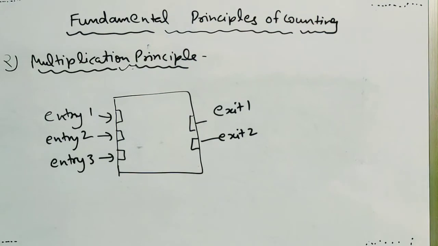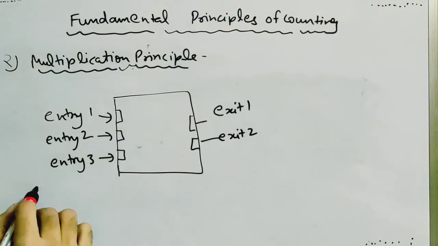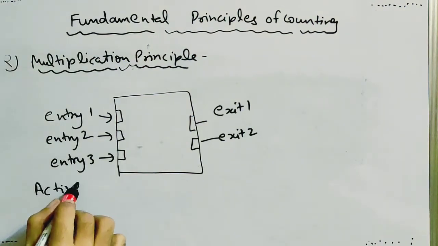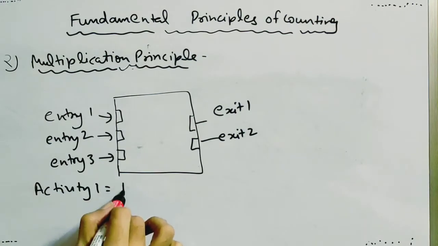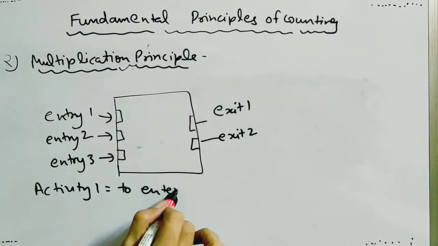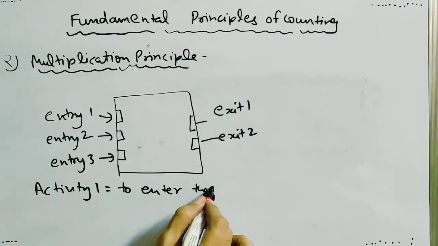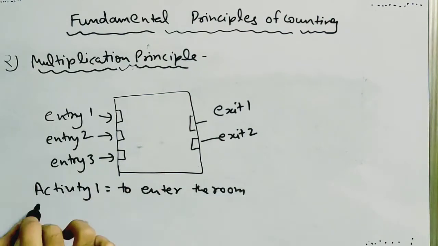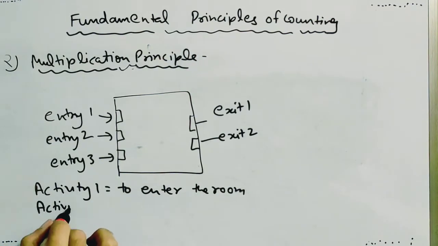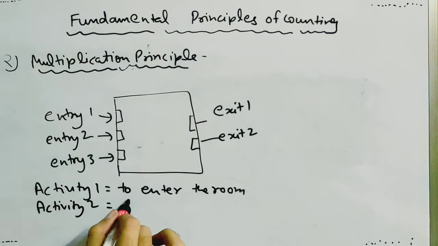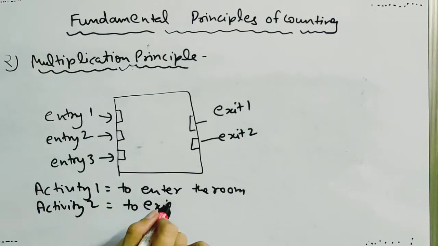Now the question is, in how many number of ways can a person enter and exit from this room? I'm using the word and. There are two activities. Activity 1 is to enter this room, and activity 2 is to exit from this room.